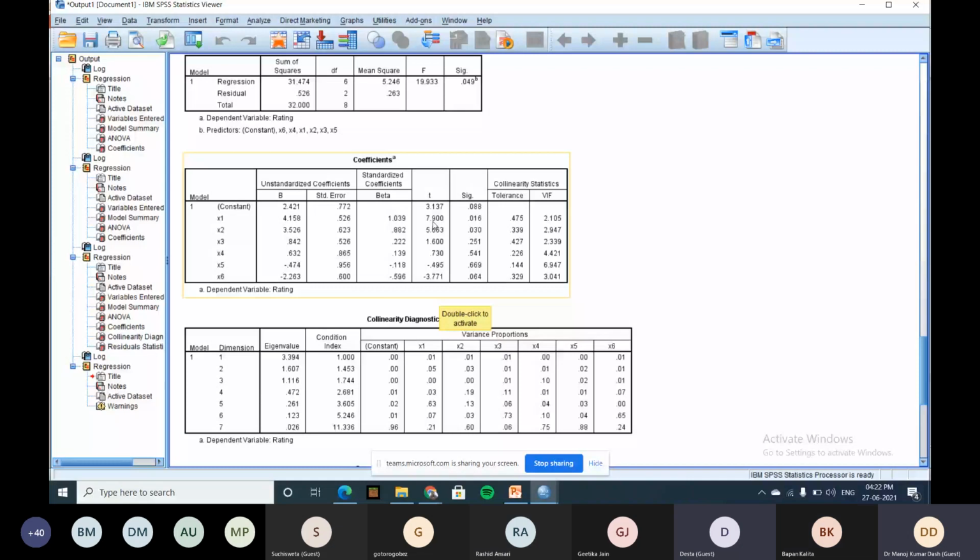But now here what happened? This T value is less than 2. So these are not significant. The P value is higher than 0.05. So we can conclude that this model can be analyzed only for your sample, it cannot be generalized. Yes, sir.